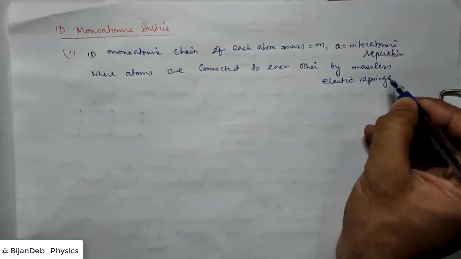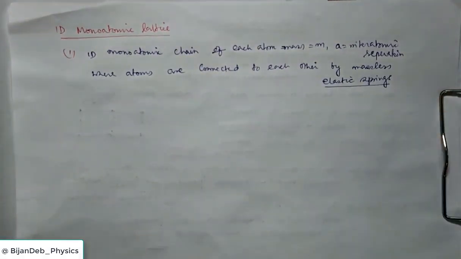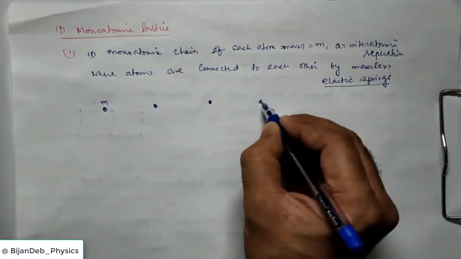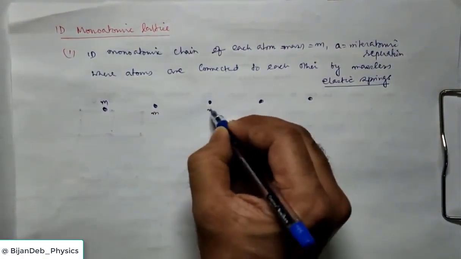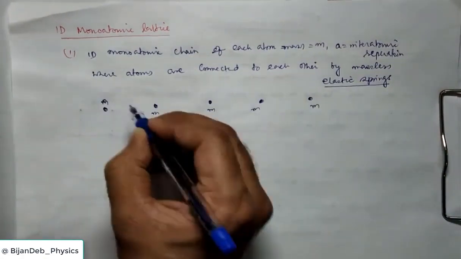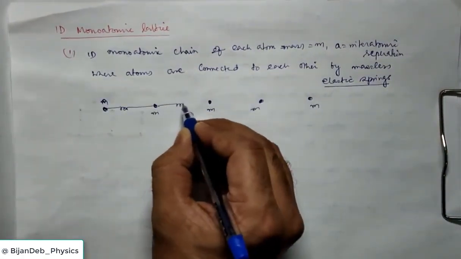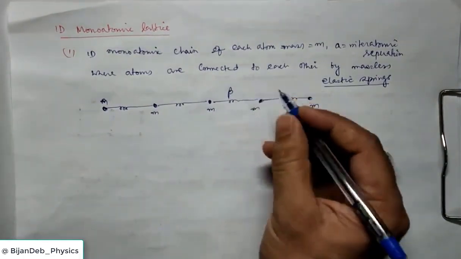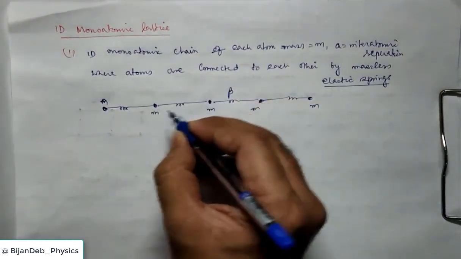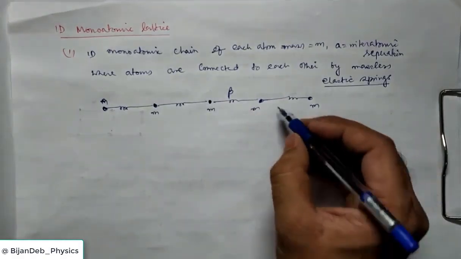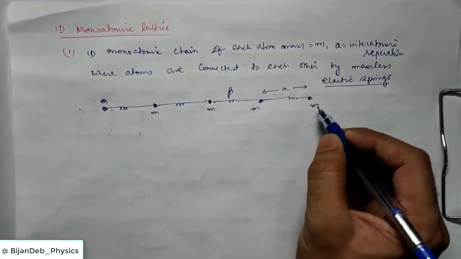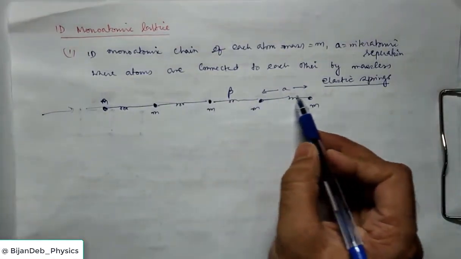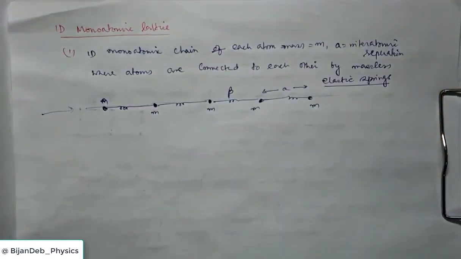Here, for simplification, we consider a one-dimensional chain of monoatomic lattice, each atom of mass m, connected by massless springs. Their spring constant we consider as beta, the interatomic separation is A, and each atom has mass m. This is the assumption we make, and we consider the vibration passing through this one-dimensional chain.